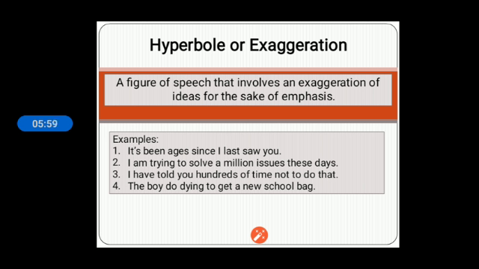It means the small things are spoken in a very big way. A figure of speech that involves an exaggeration of ideas for the sake of emphasis. It means when we want to give emphasis on something, we want to highlight something, we want to give more importance, then we use this poetic device.